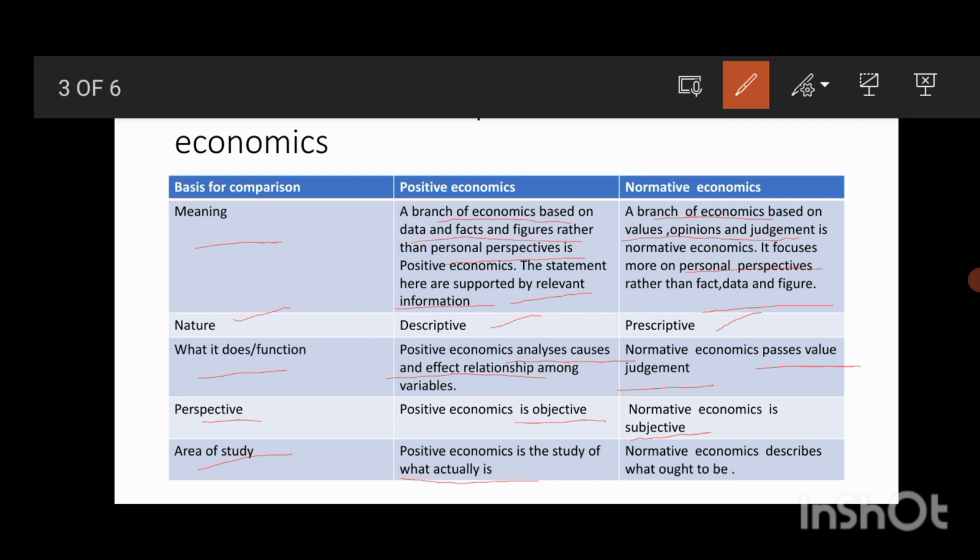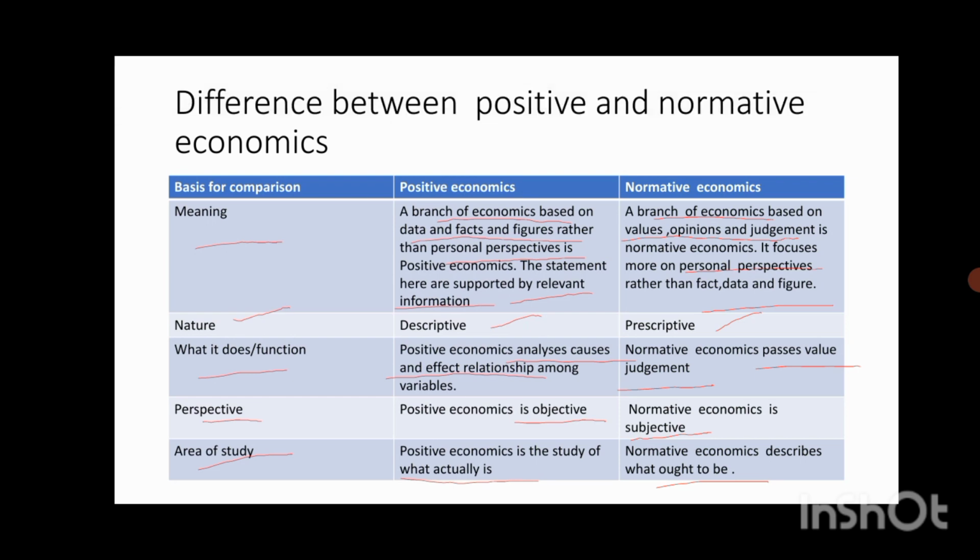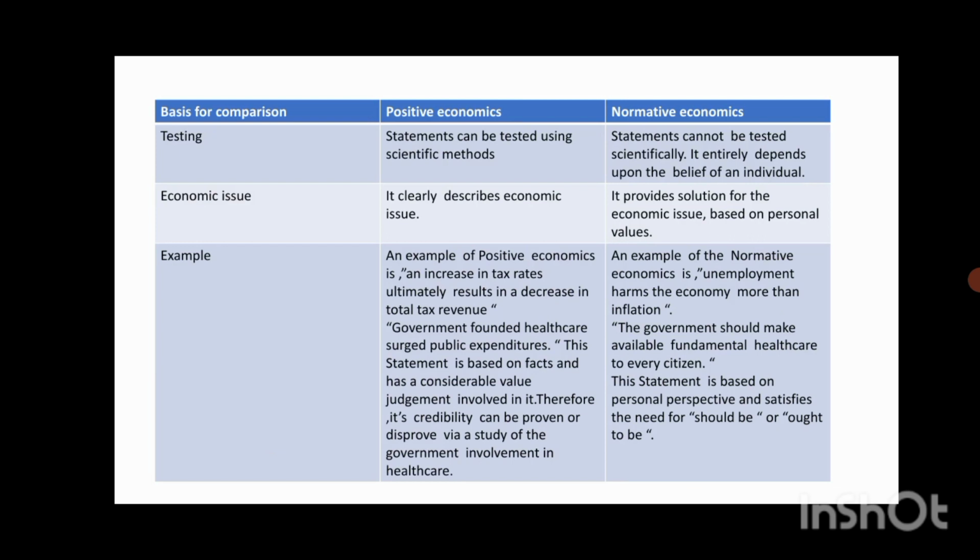Normative economics describes what ought to be, what should be done, whether we have to do this one or that one, which decisions they have to make. Normative economics describes what ought to be. The government, whether they have to increase expenditure on education or healthcare, all these things are decided with the help of normative economics. So now another basis of comparison will be testing.